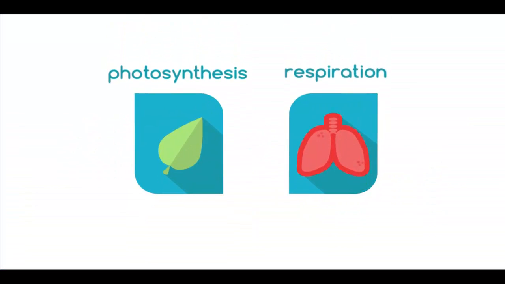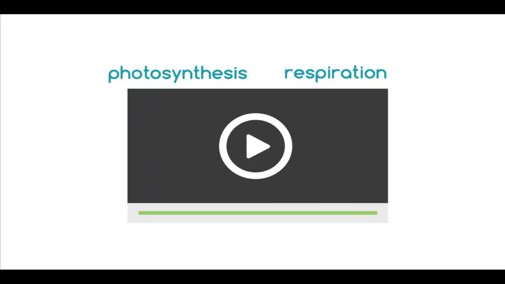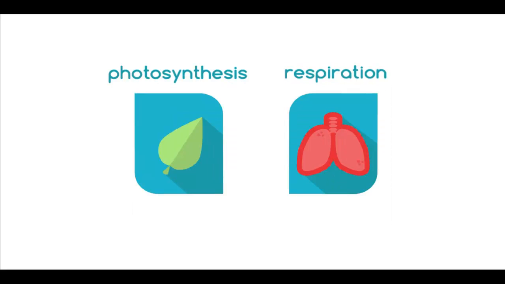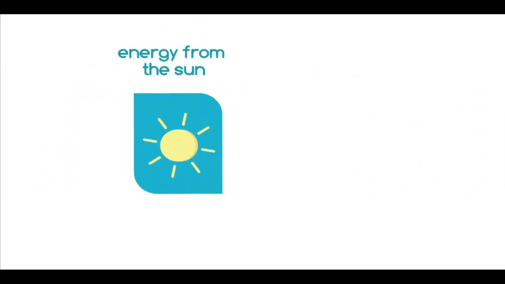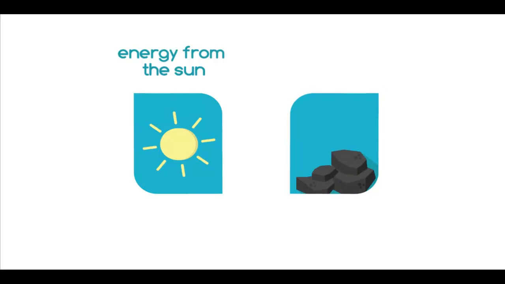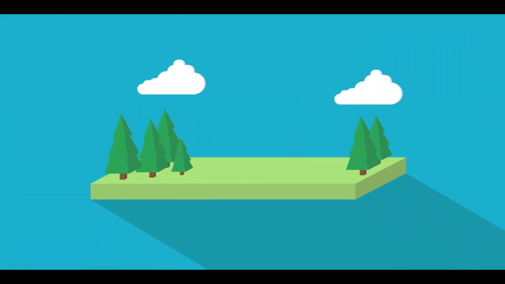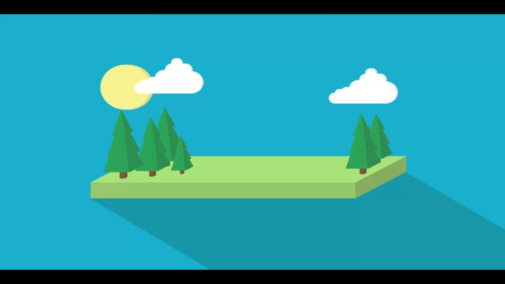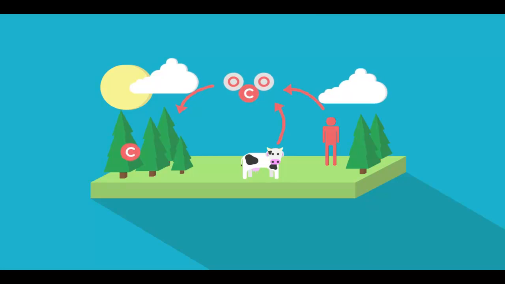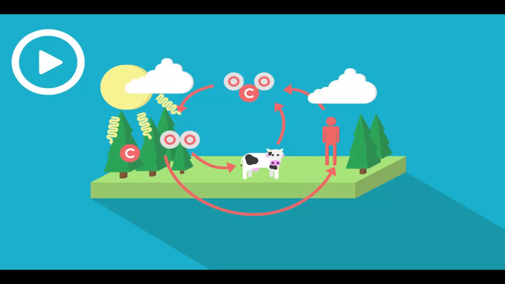We will see how photosynthesis and respiration, see the linked video, help carbon to be cycled in nature, again using energy from the sun, and we will also see the part played by mankind when we use fossil fuels. First of all, the natural carbon cycle. Can you remember what the process is called where plants capture carbon and give off oxygen? Pause the video whilst you think.